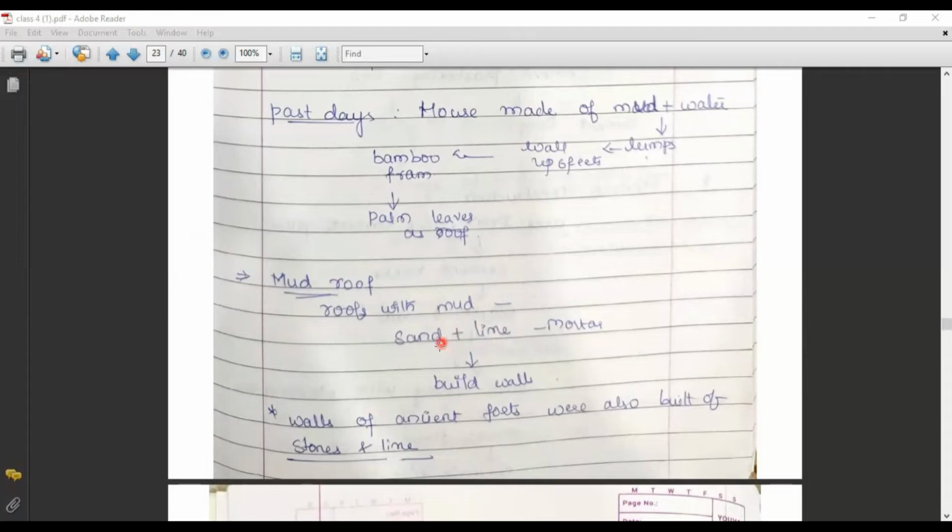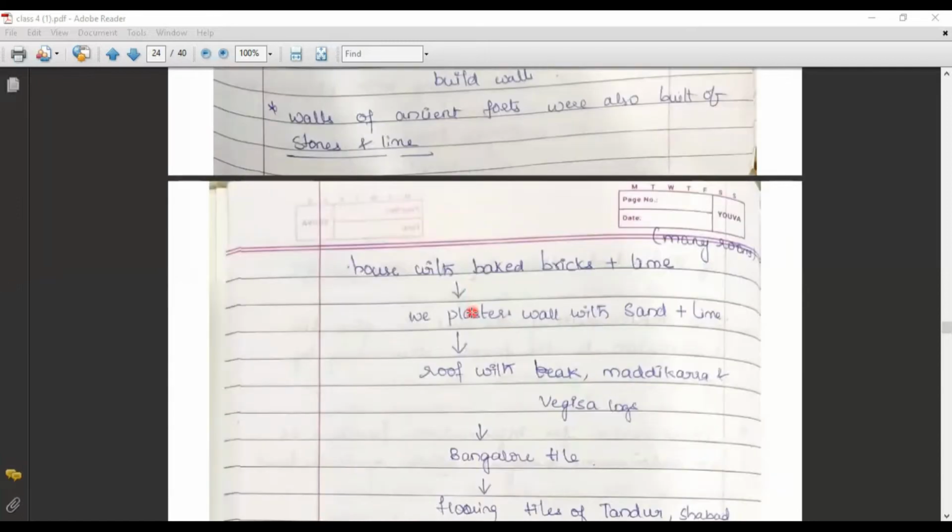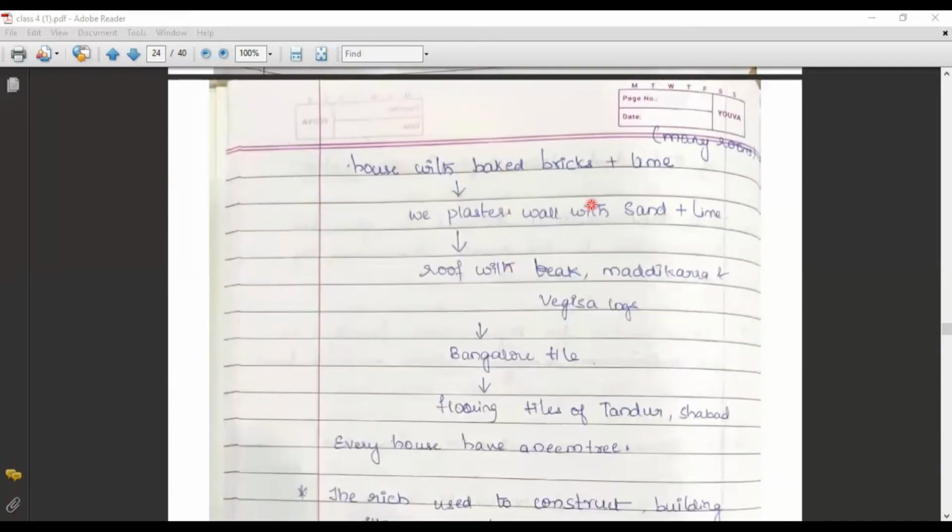So this can be one important question. In ancient times, the walls of forts were made of stones and lime. Later, they started constructing houses with baked bricks and lime. We plaster the wall with sand and lime also. The roof is also made with tiles.